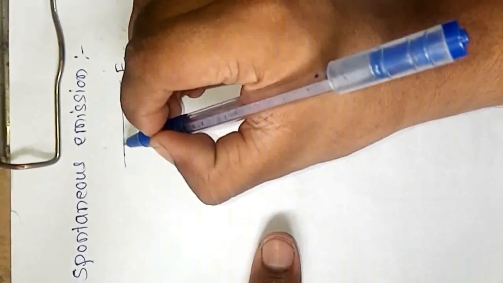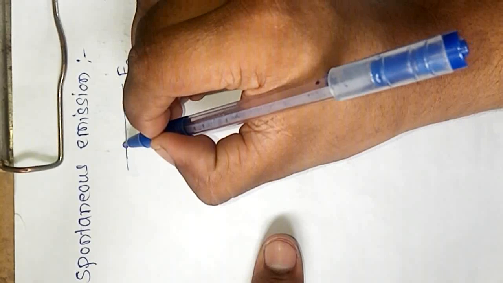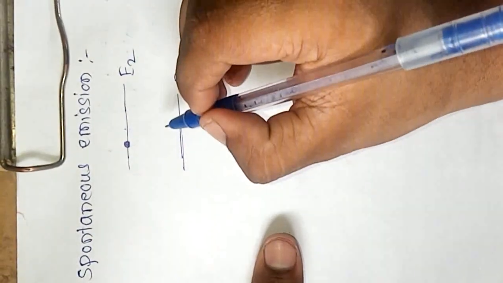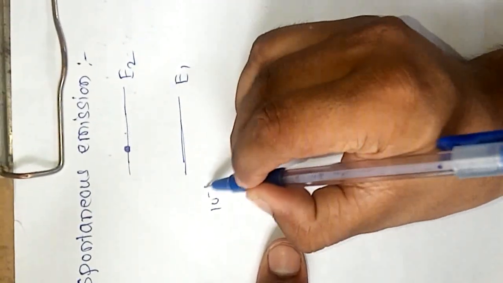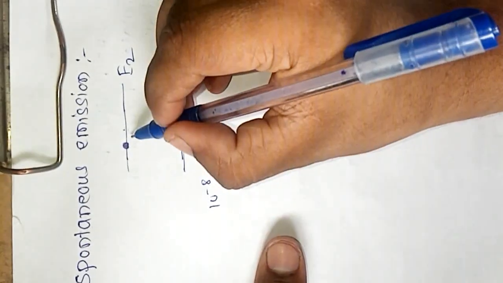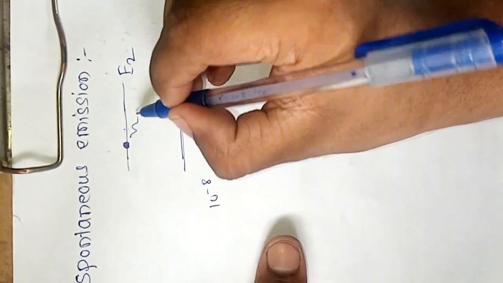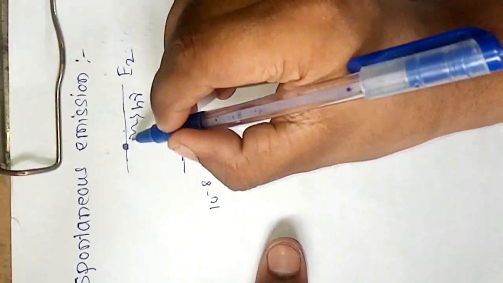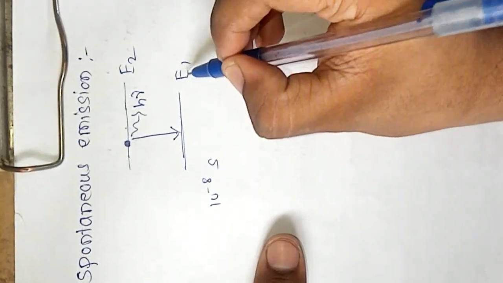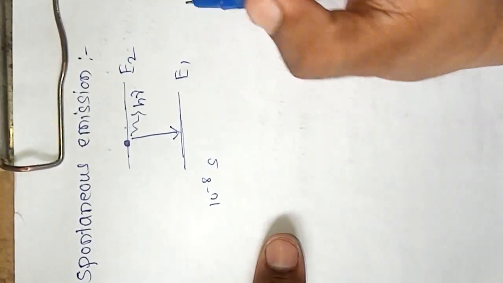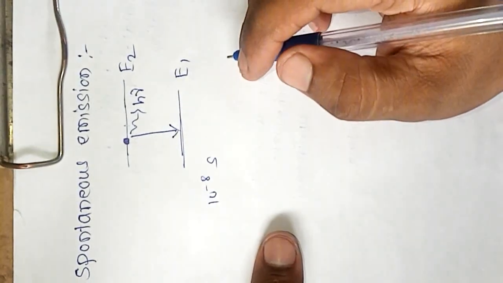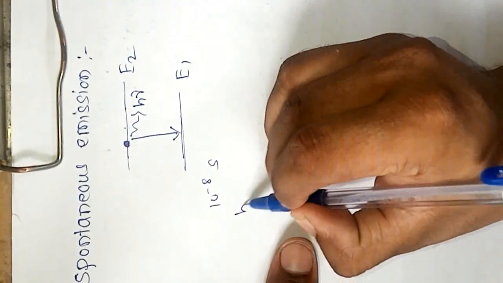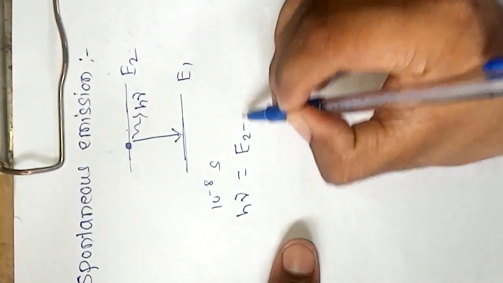But it can't stay there for a longer time, since after 10 to the power minus 8 second it eventually emits a photon having energy h nu and comes back to energy level E1, the ground state. This process is known as spontaneous emission. So h nu is equal to the energy difference E2 minus E1.